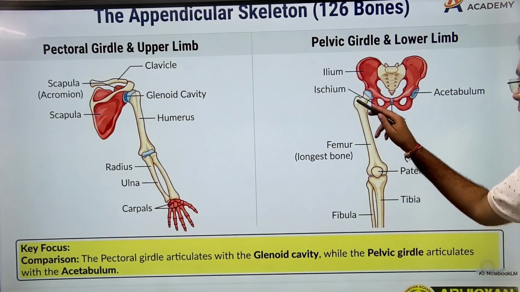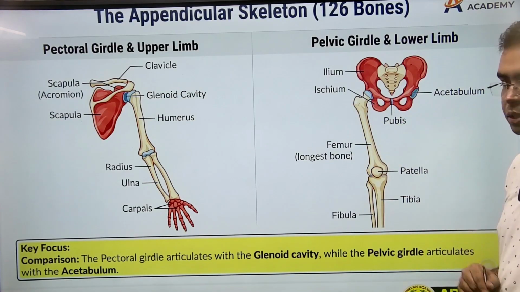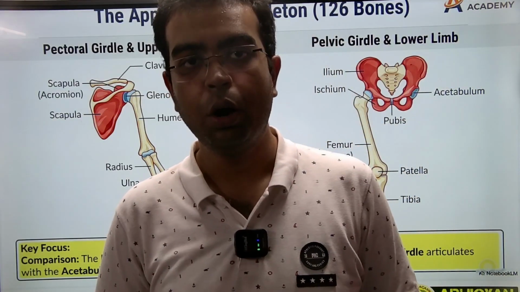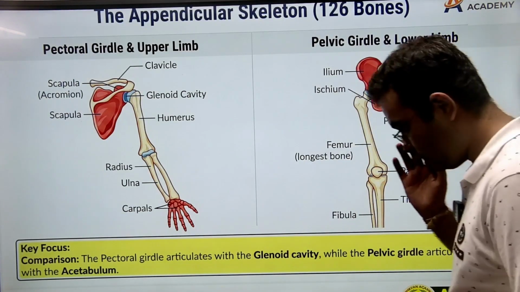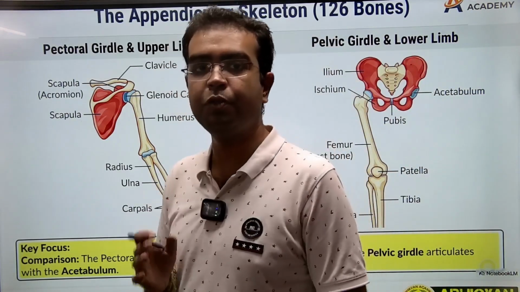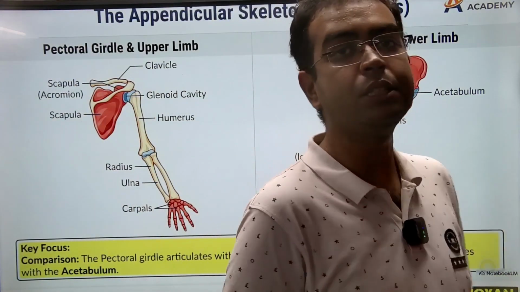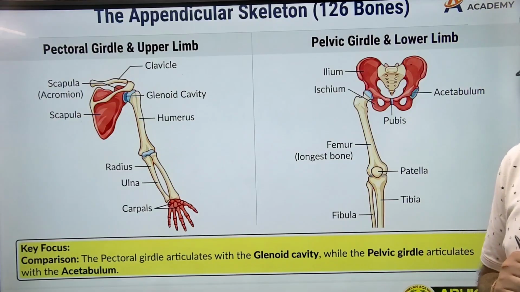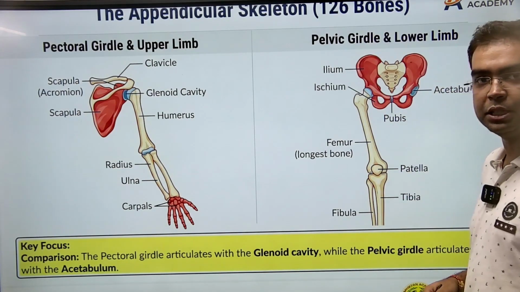Now the upper bone of the lower limb, the thigh bone basically, is known as the femur. Now remember, the femur is the longest bone of the human body. If you read the Mahabharata, in the final battle, Bhim kills Duryodhana. He basically breaks his thigh bone, his femur, to kill him. So that is the femur, the thigh bone, the bone that is here.